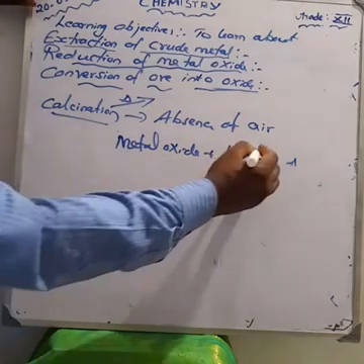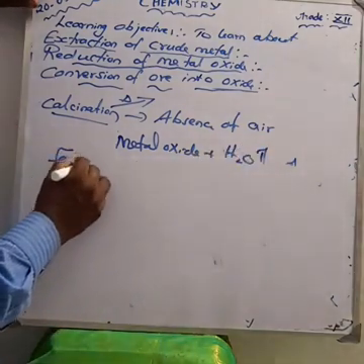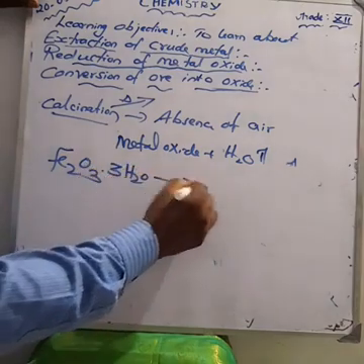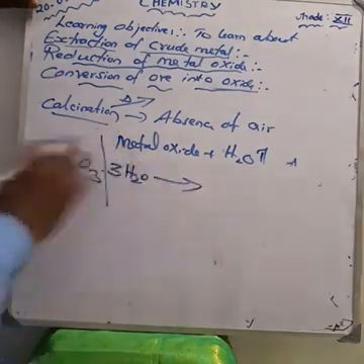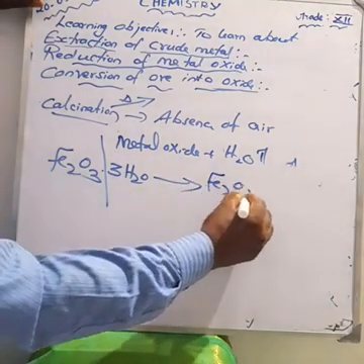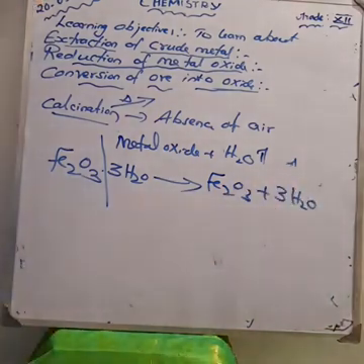Water is also evolved. Limonite formula Fe2O3 3H2O. This undergoes heating. Here water is removed, so we get Fe2O3 plus 3H2O. Can you write?